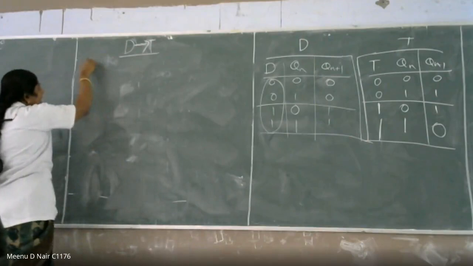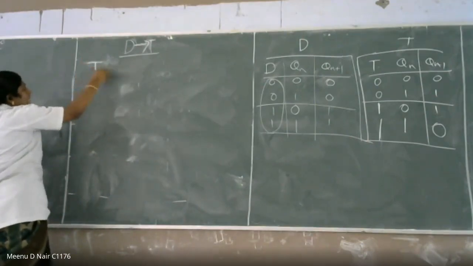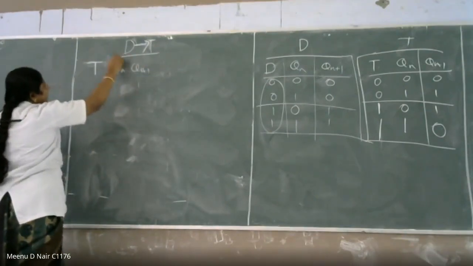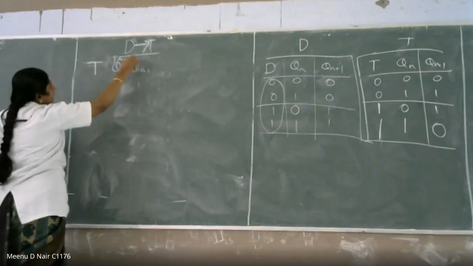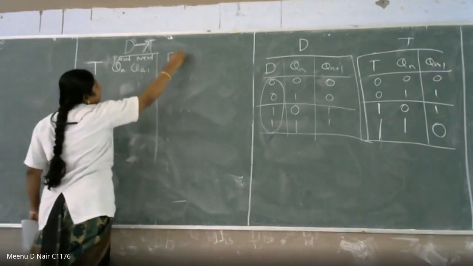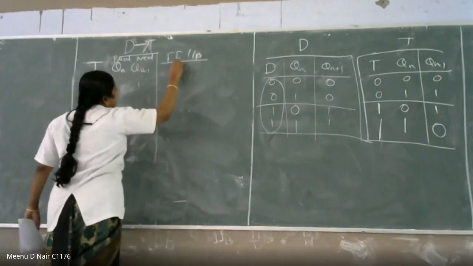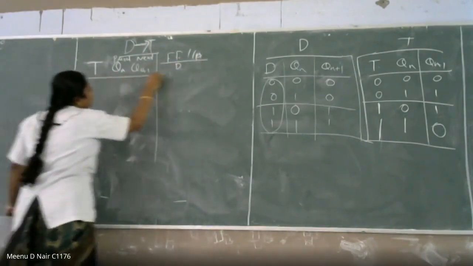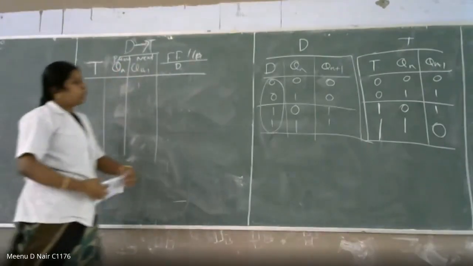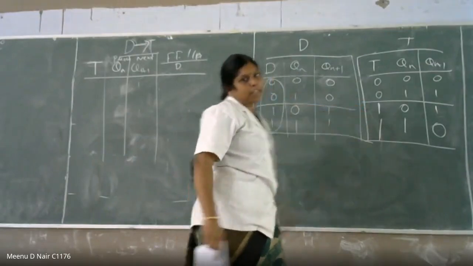So what is happening? This is your first input, input T, then Qn, that is nothing but the present state, and this is the next state, Qn plus 1. The last column is the flip-flop input, that is nothing but D. So what we have to do at first, we have to complete the truth table of the T flip-flop.